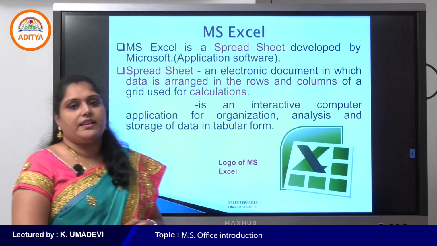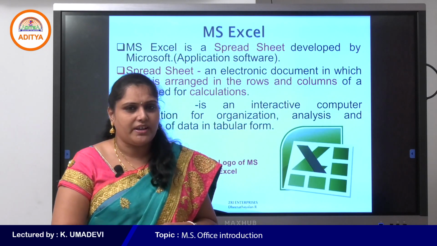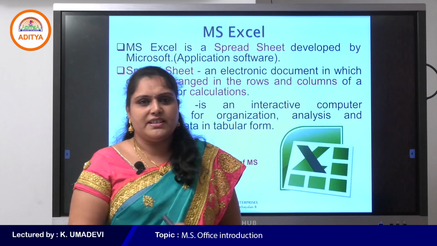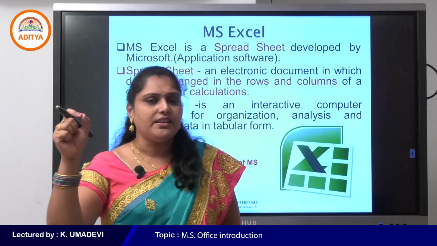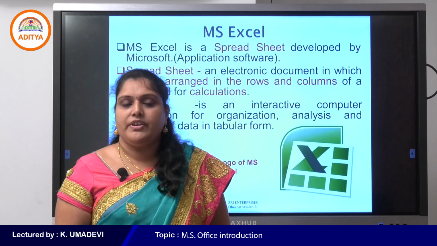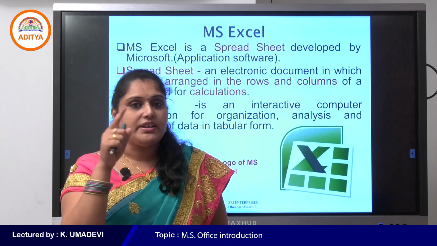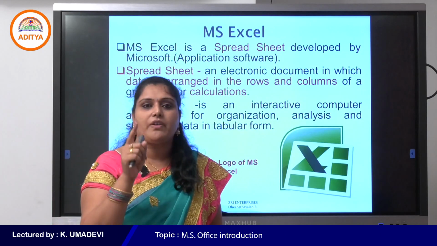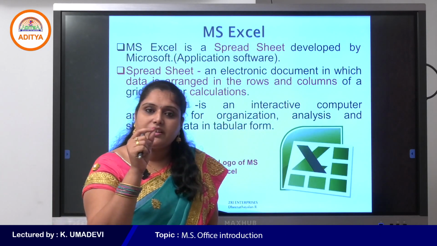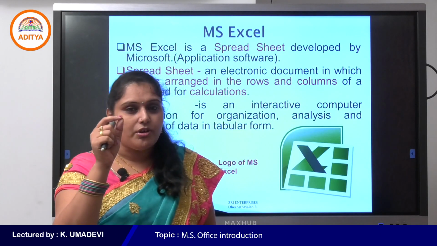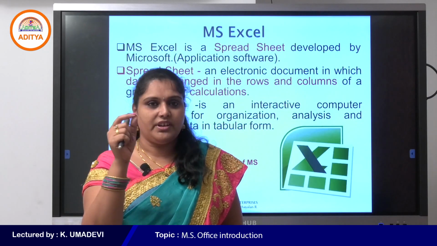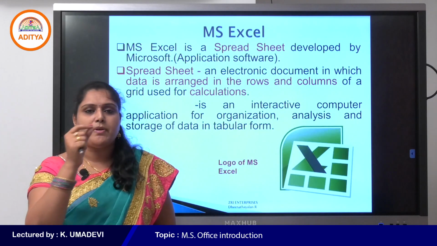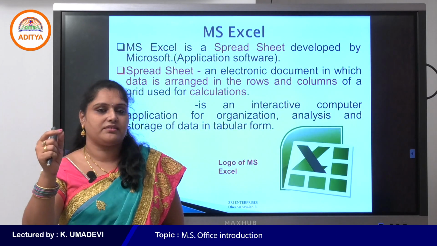What about Excel? MS Excel, Microsoft Excel, is a spreadsheet application software. MS Word is a word processor application software, whereas Excel is an electronic spreadsheet. Why? Because a spreadsheet is an electronic document in which the data is arranged in the form of rows and columns.